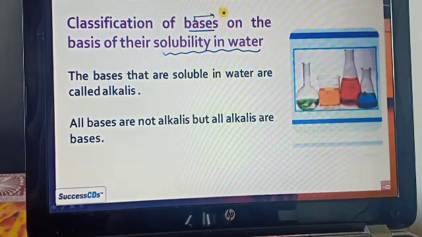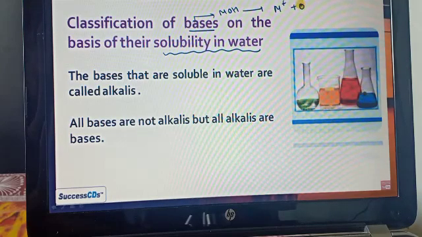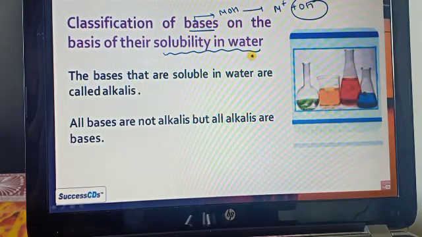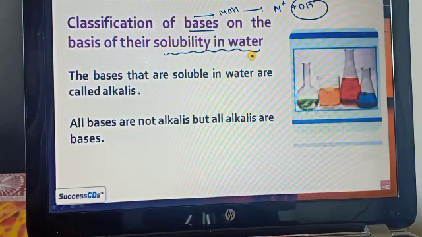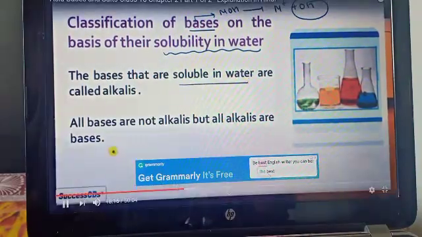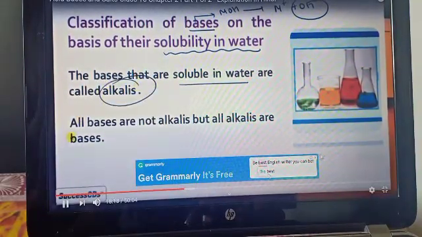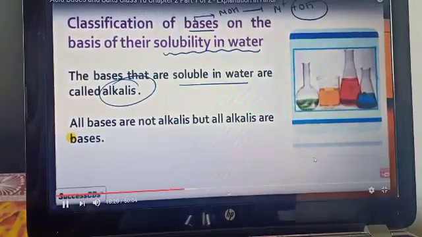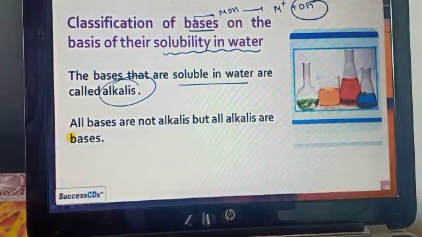Now what is a base? If we add a base into water and it forms OH minus ions, then we consider it a base, as we already saw. If any base that we add into water is soluble in water, then we call it an alkali.